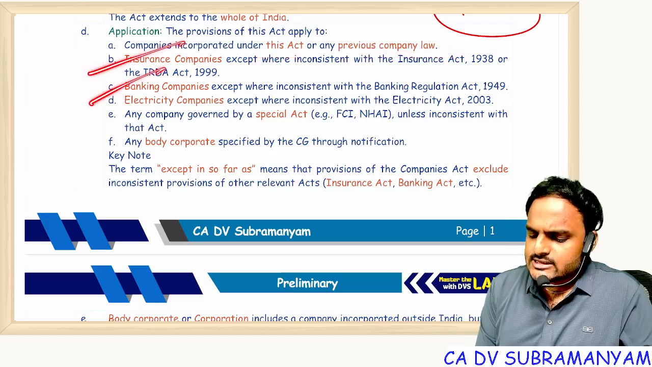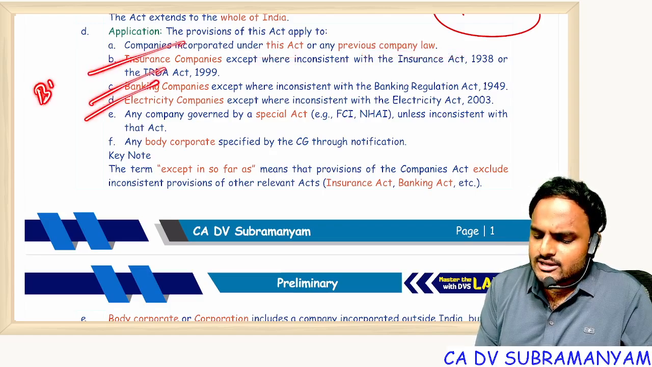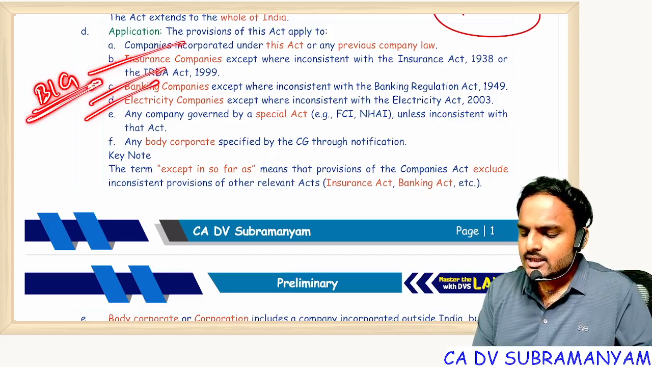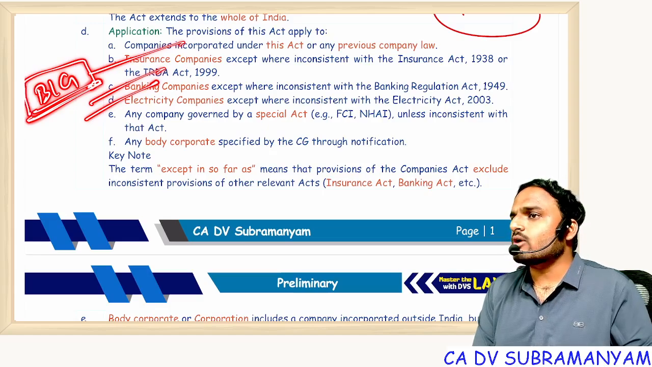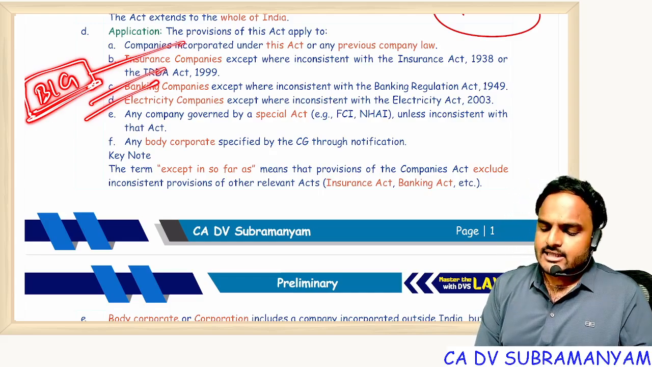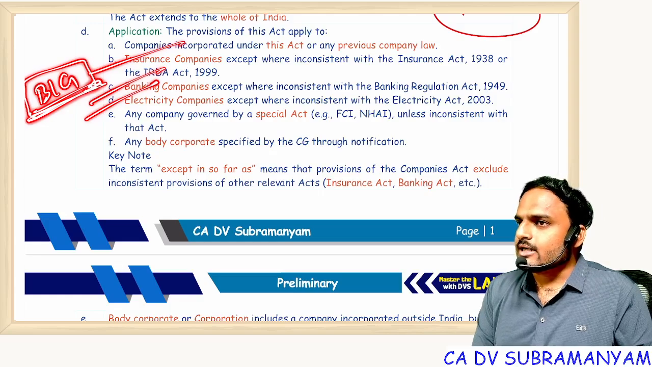Next, insurance, banking, electricity. I call them big companies. Whenever I want to use the words insurance, banking, electricity, I use the word big. Big means what? B means banking. I means insurance. G means generation of electricity. So our Companies Act is also applicable to big companies.